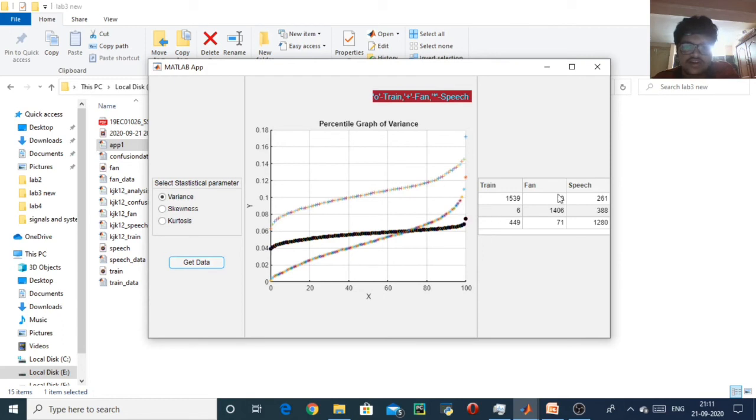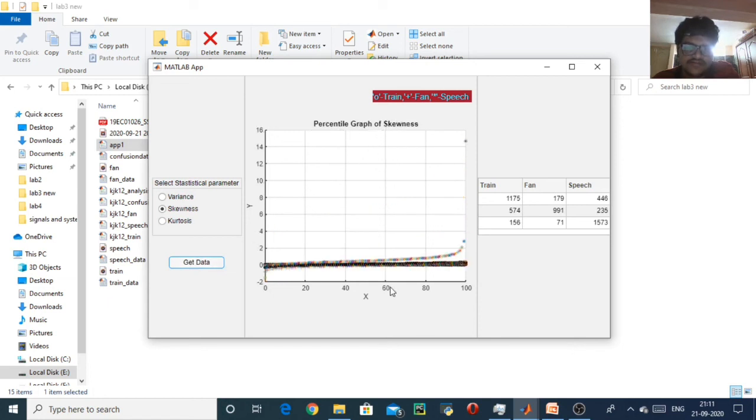then you can see that here we have got the confusion matrix, and this is the plot. So this is the percentile graph for variance, and this O marker is for train, this one. This plus marker is for fan, this one. This asterisk is for speech, and that is this one. Similarly, if you want to get data for skewness, this is the percentile graph of skewness. This is the confusion matrix. Now similarly for kurtosis.